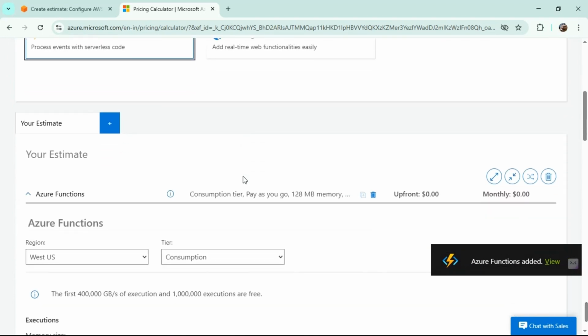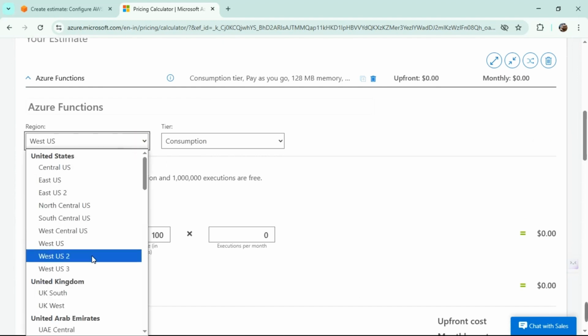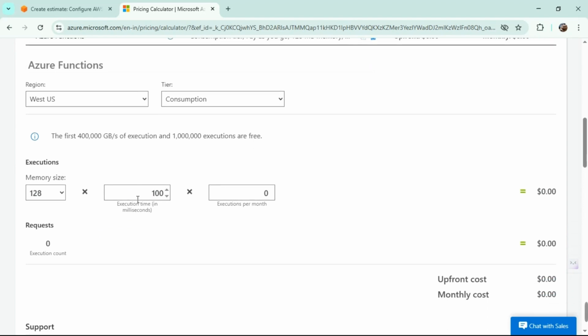This is what we are going to be doing. And yes, region will be West US. Well, let's look at India, or let's make this default. So it will be 50.